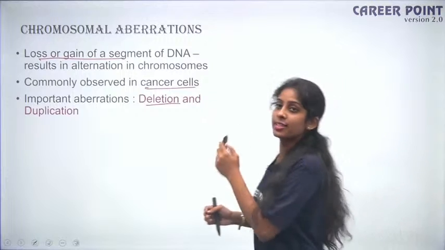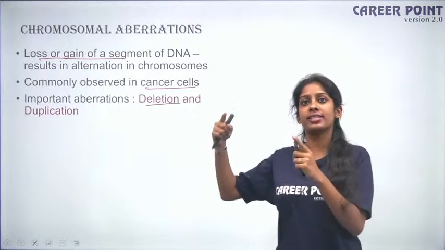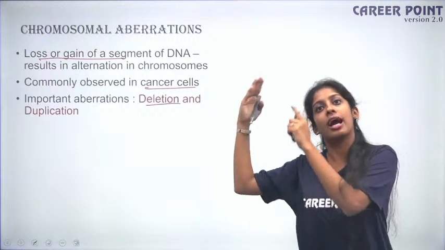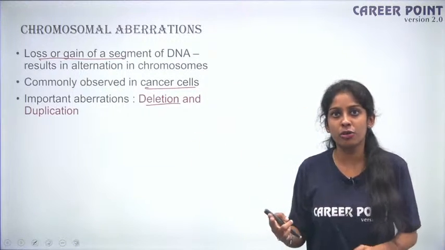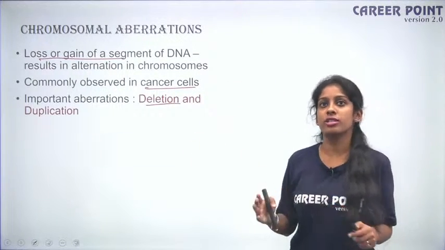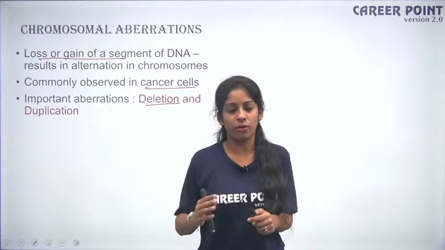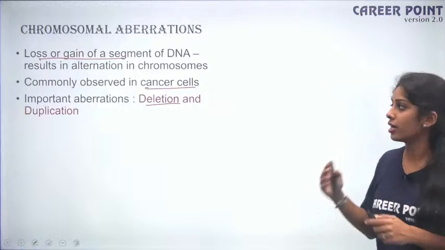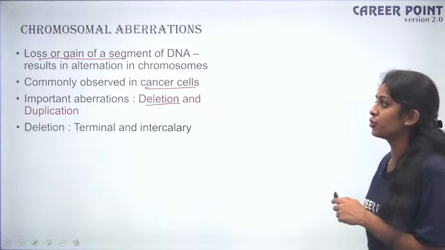Fine. So then it is duplication. So when you have twice the amount of B gene, so you have A gene, B gene, again a C gene. So you'll have twice the amount of protein produced. Again, that is also not needed, right? So everything has to be in the right amount. So when you have twice the amount of protein produced, again, that is a disorder, okay? So that happens due to duplication.